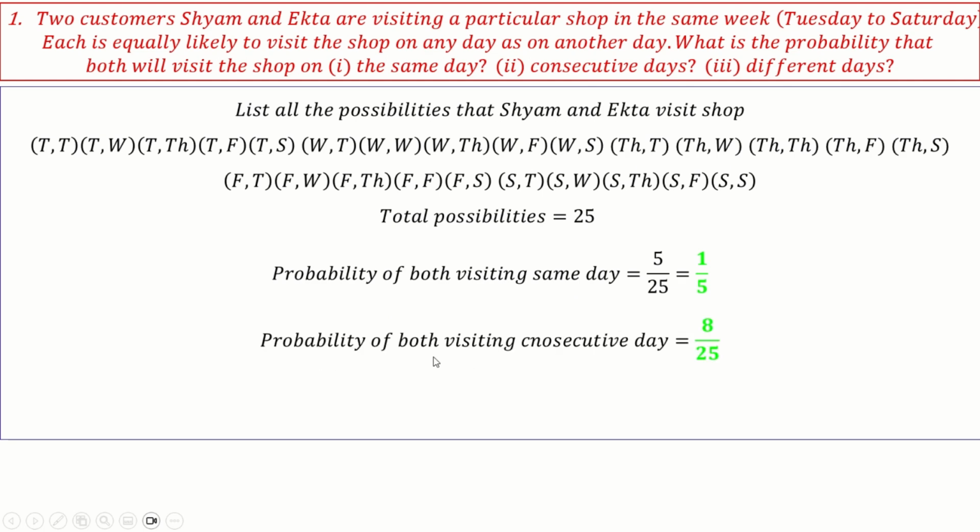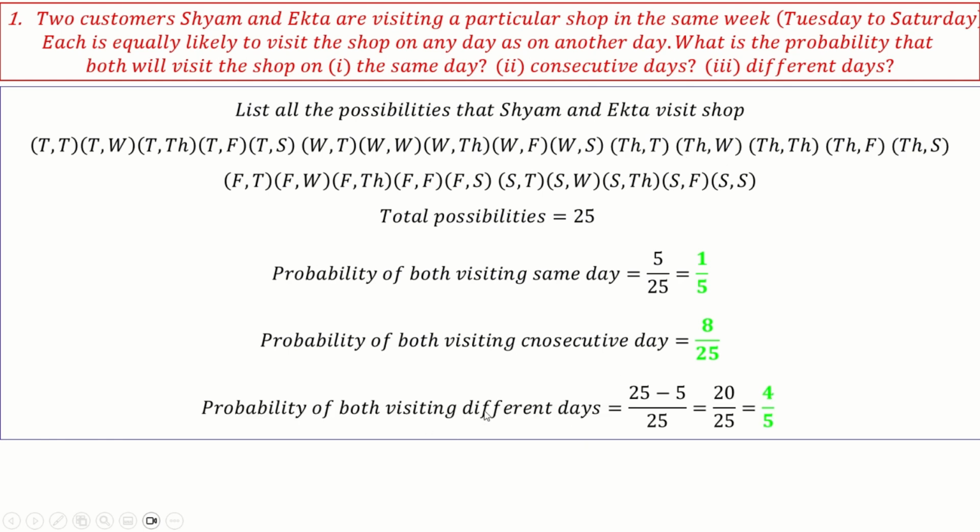Okay. Probability both visiting on consecutive days. Okay. Tuesday, Wednesday. Okay. Then Wednesday, Tuesday. Okay. And Wednesday, Thursday, 3. So like that you count. What you will get is a probability of visiting on consecutive days, 8 by 25. 8 you will get.